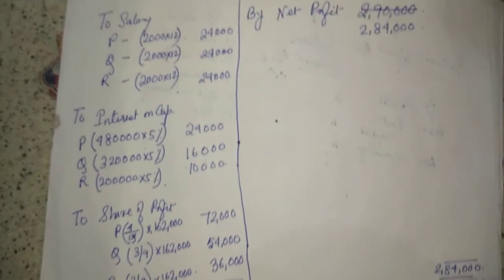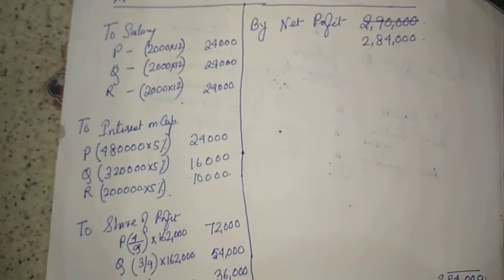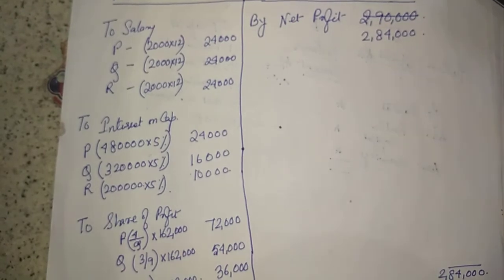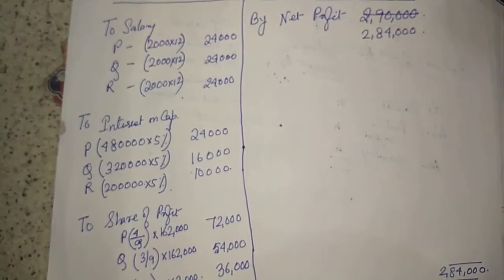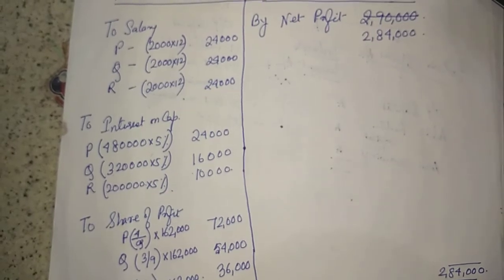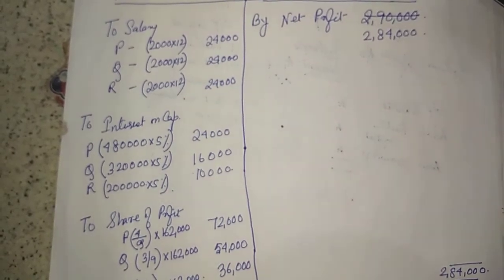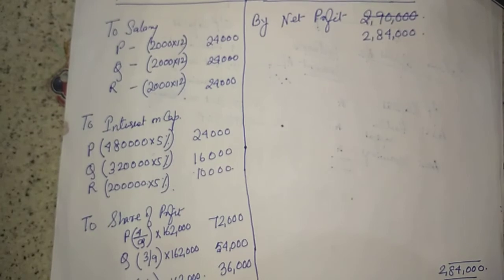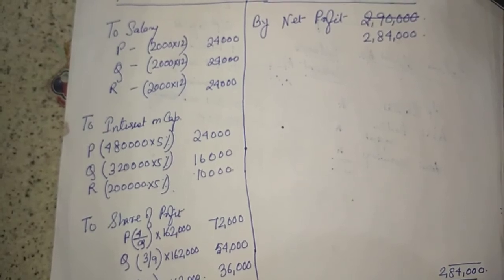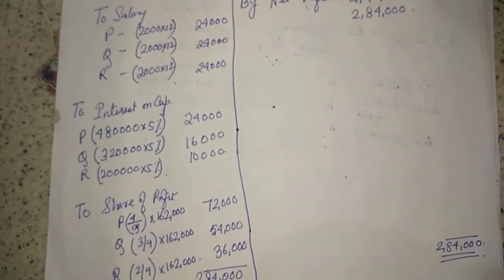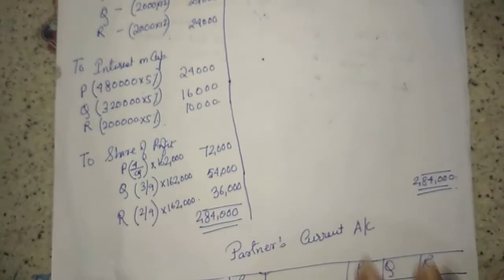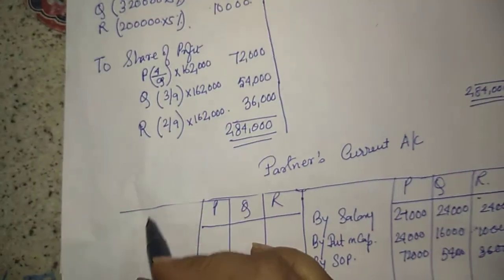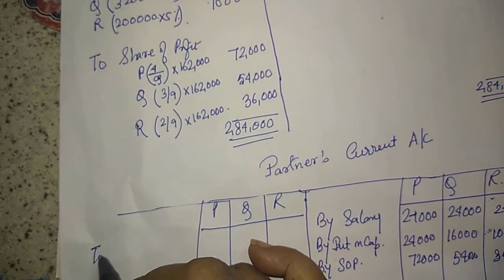I'm giving you some time. If you want to copy it down from here, you can copy it down. ठीक है. अच्छा. One more thing left to be written over here in partner's current account is drawings.